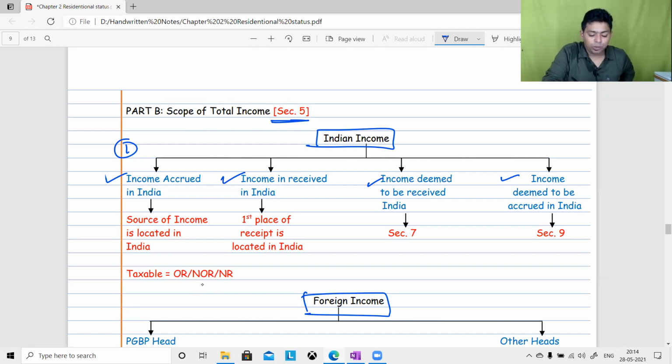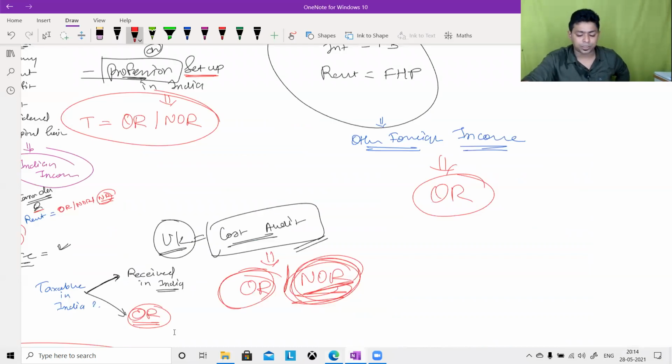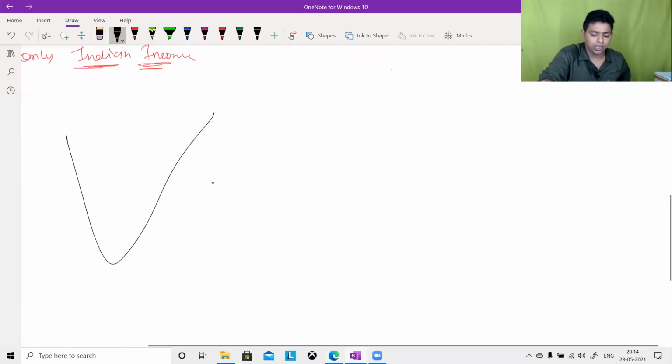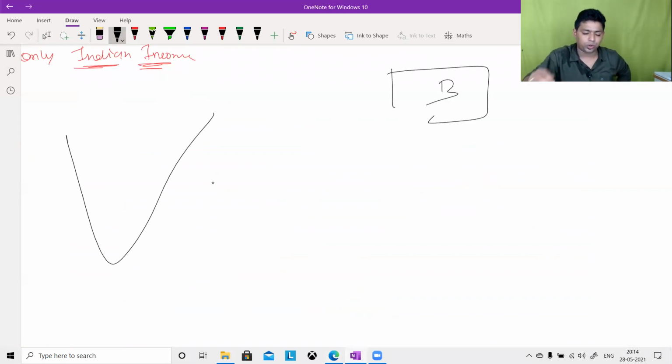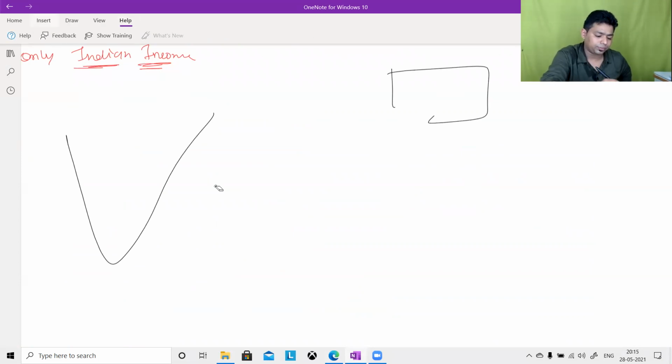Sir, what do you mean by income accrued in India? The source of income is located in India. What do you mean by received in India? The source of income is located outside India, but the first place of receipt is located in India. Sir, can you give an example? Yes, I can give you many examples. You tell me, if you are working in Dubai, imagine this is Dubai, this is UAE.